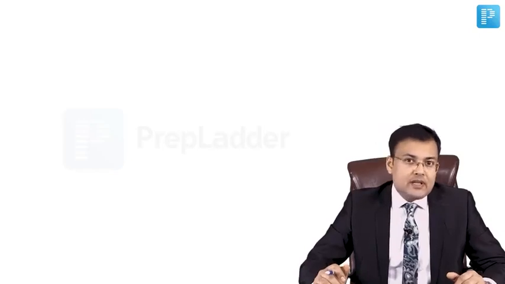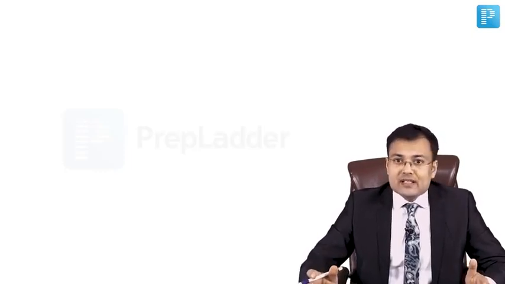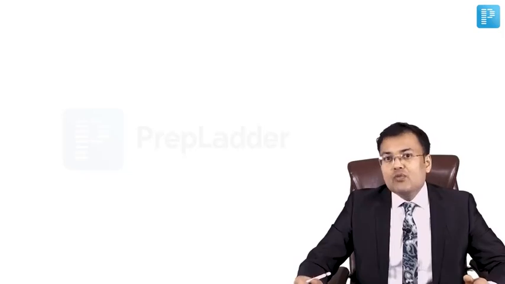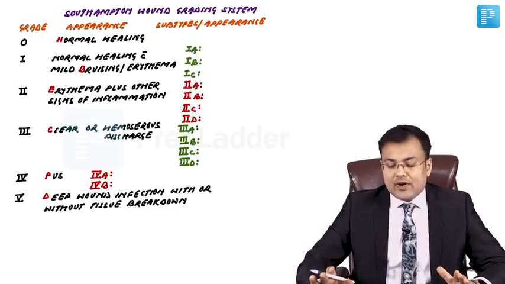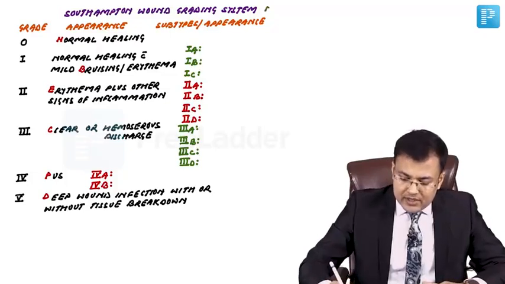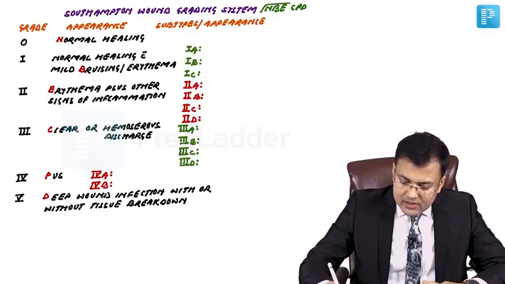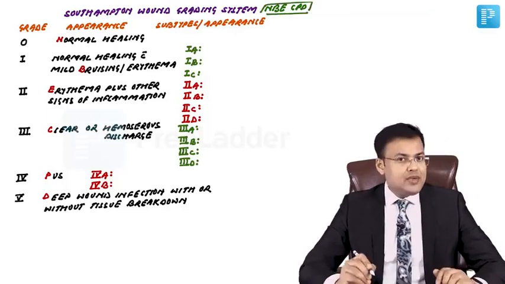For the last 3-4 years, you have seen in the majority of exams, they are asking the scoring system for severity of wound infection. One is the Southampton wound grading system and the second is the ASEPSIS wound score. So one by one we are going to discuss. First, the Southampton wound grading system. There are 6 grades from 0 to 5, and the mnemonic to remember is NBE-CPD.